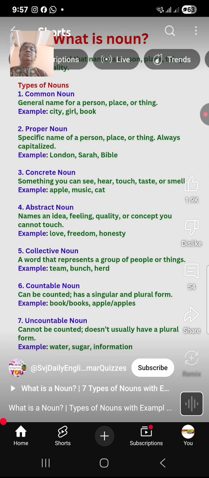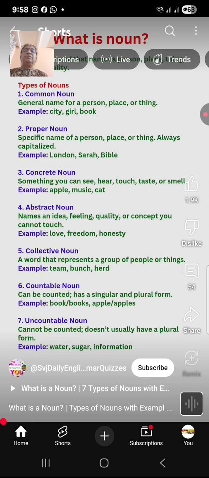What is a noun? What types of noun? So, what is a noun? Noun is the name of a person, place, animal or thing. In nouns, there are different types. First one is common noun.